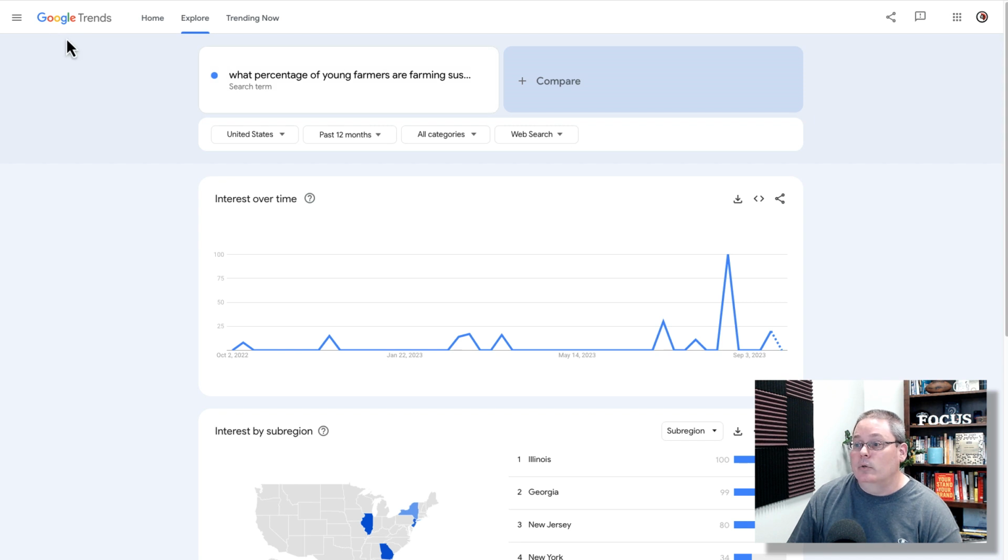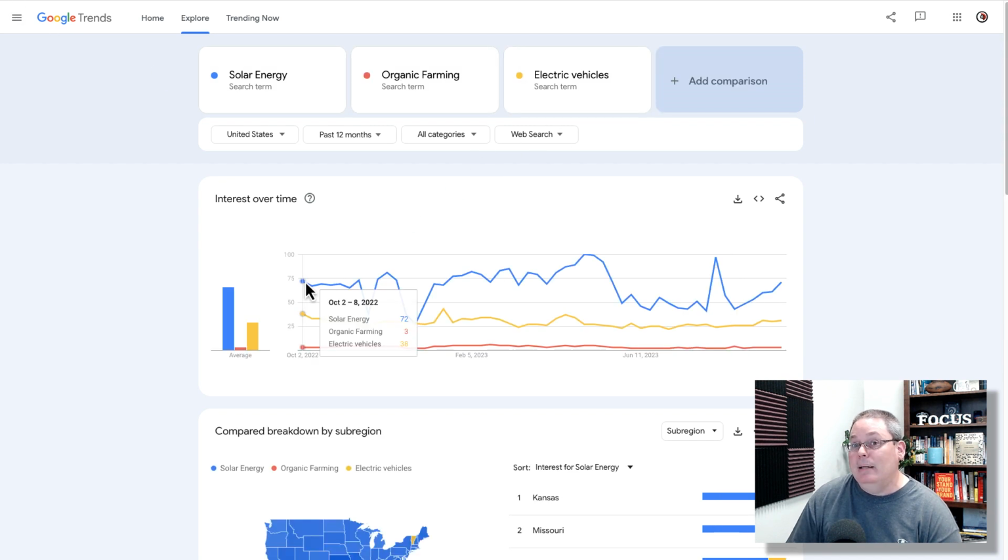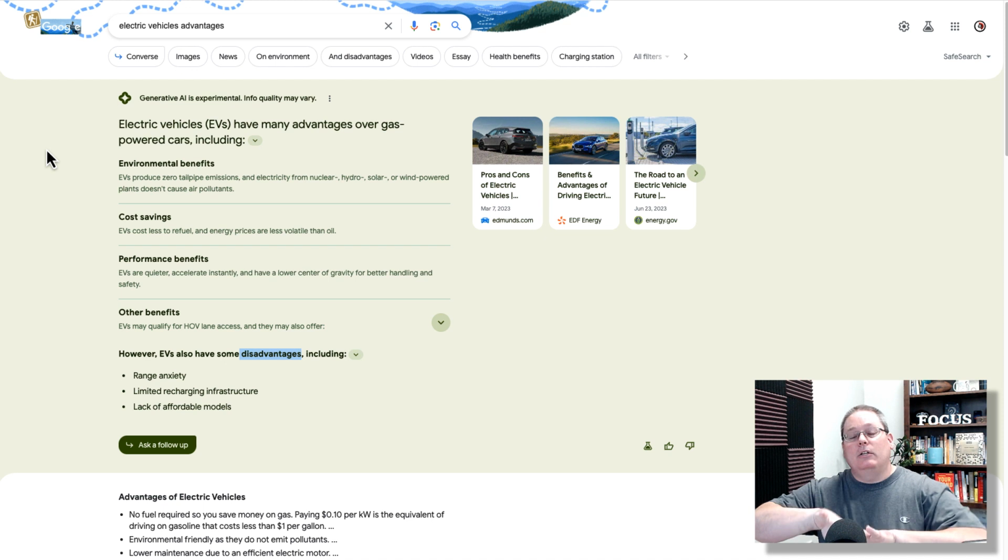Trends is allowing you to explore and compare. And by looking at this interest over time graph, giving you an idea of when, where, and who is actually doing the searching, and looking at the volume to think about how profitable this is based on that search volume. And again, we're looking at Google holistically to say, what are people searching for?